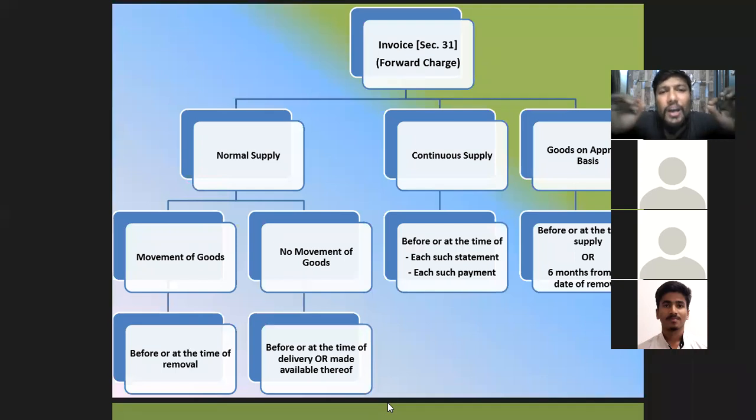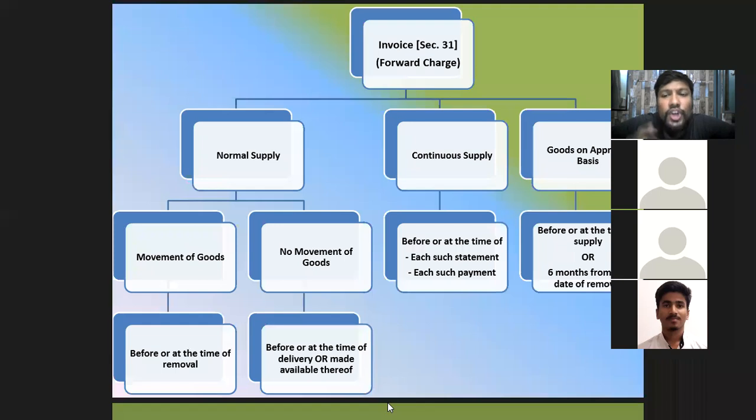Now when the person approves the goods, that is what is called supply. Fine. So you can see the first point out there, before or at the time of supply. So the day the person accepted the goods and gave you a note or an acceptance notice, that will become your date of supply.